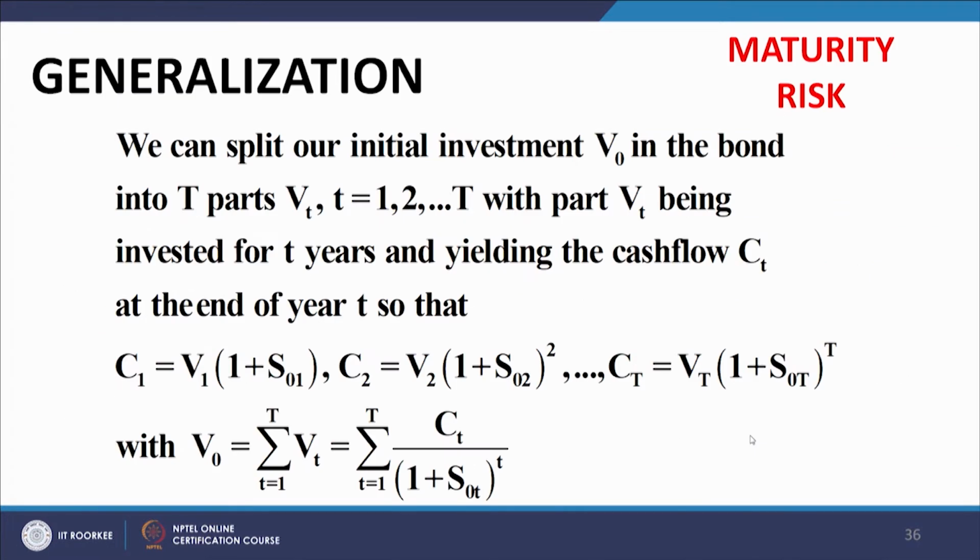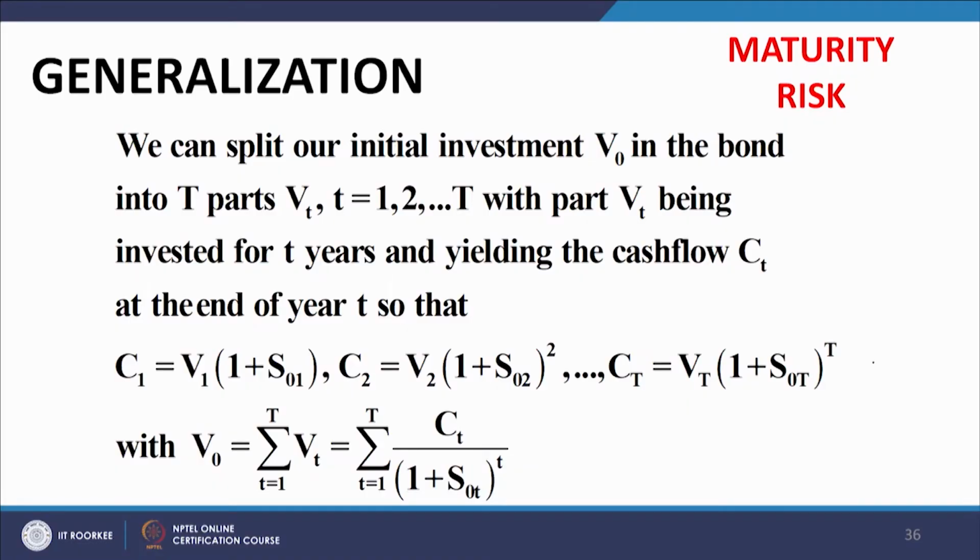Now, we can generalize this in two forms. Number 1, the maturity issue. Instead of a 2-year bond, if we have a t-year bond, then naturally we can construct a portfolio absolutely similarly to what we had done in the earlier case. Instead of using 2 deposits, we make a sequence of deposits in consonance with the cash flows that are generated from the bond, as shown here in this expression.